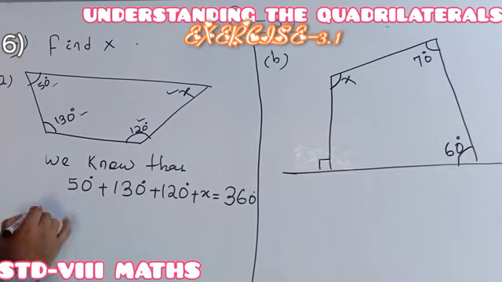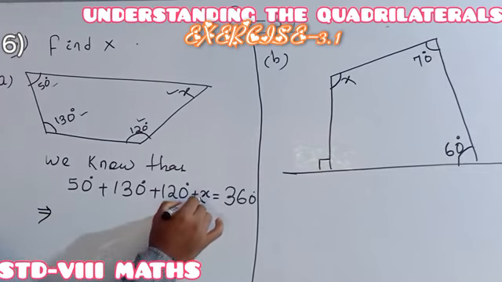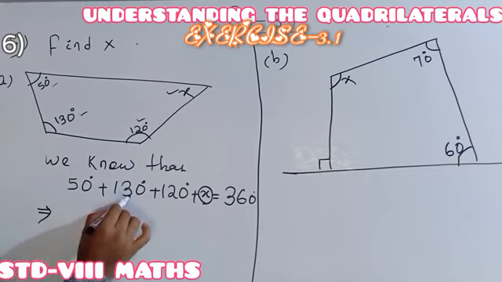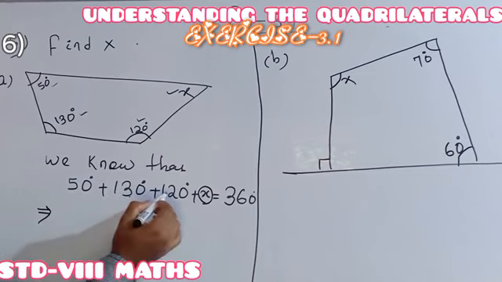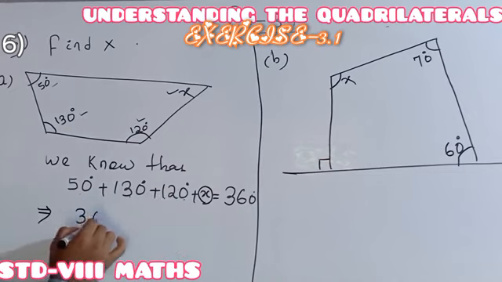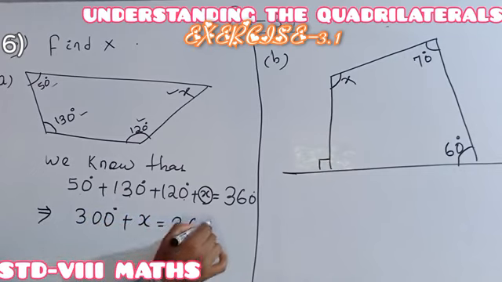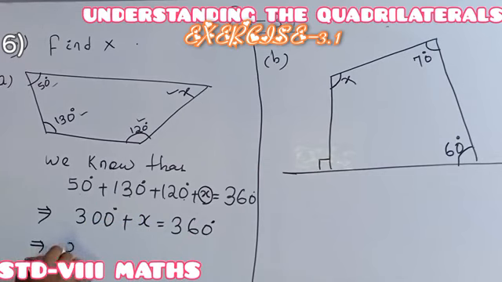This is an equation where x is the unknown, and we solve it like a linear equation. 50 plus 130 is 180, plus 120 is 300. So 300 degrees plus x is 360 degrees, which implies x is 360 minus 300, so x is 60 degrees.